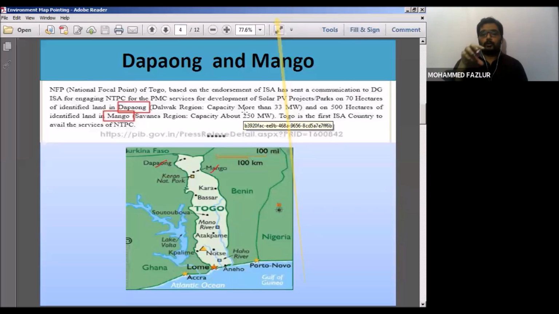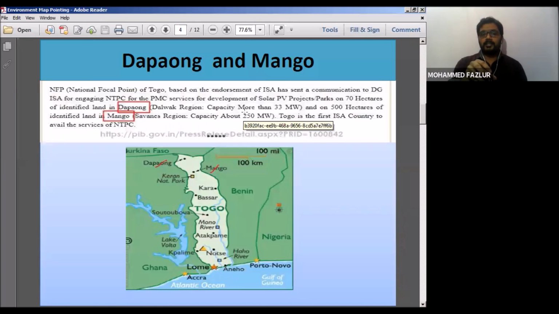Togo and India have recently got an agreement. The agreement is with NTPC, National Thermal Power Corporation. NTPC has been given a project to establish and develop in these regions of Dapong and Mango.